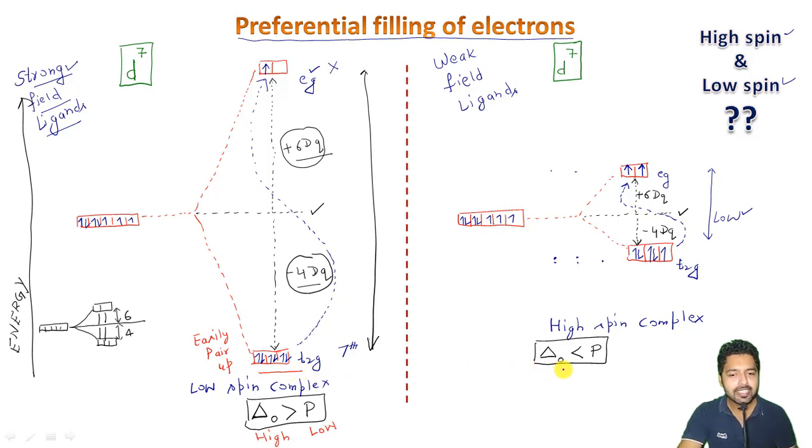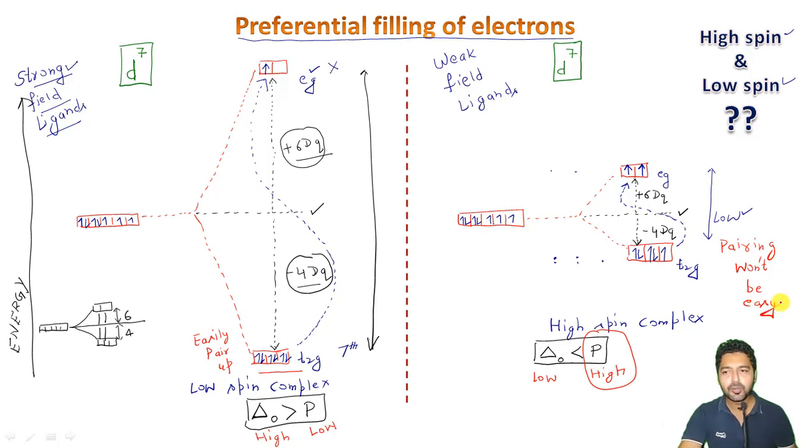On the other hand, in this case, the delta O is low here and the pairing energy is high, so the pairing won't be easy, right? In this case, the pairing won't be easy because of the high amount of pairing energy, and that is why the electrons are filled like 1, 2, 3. Instead of pairing here, the fourth electron goes here, and then the fifth, and then when there is no choice, the sixth and the seventh electrons then get paired, right? So because of high pairing energy, pairing won't be easy in this case.